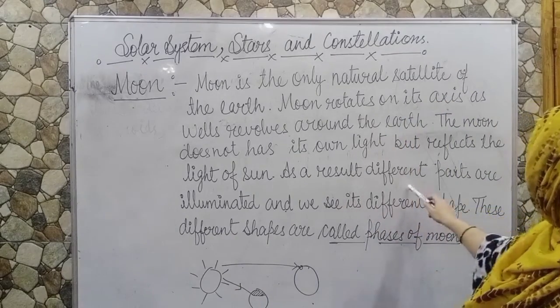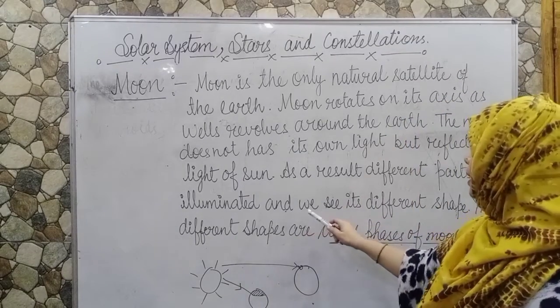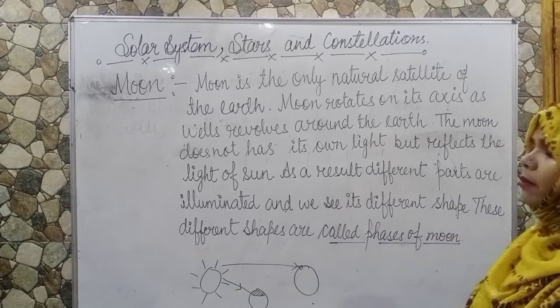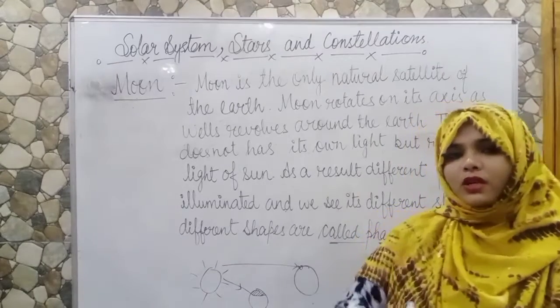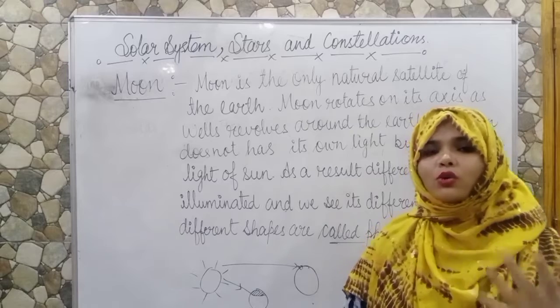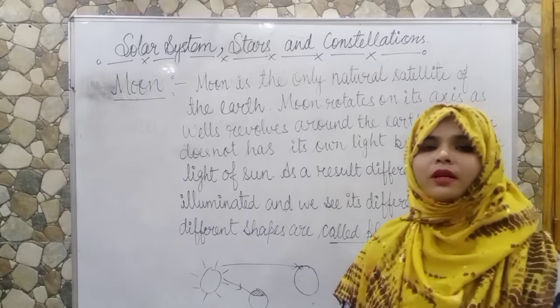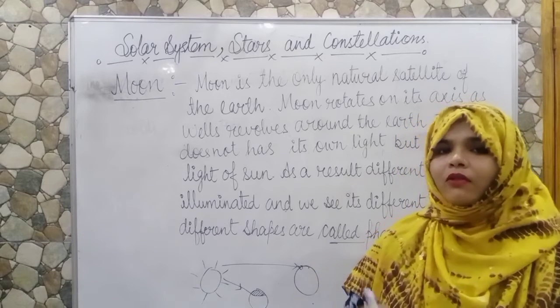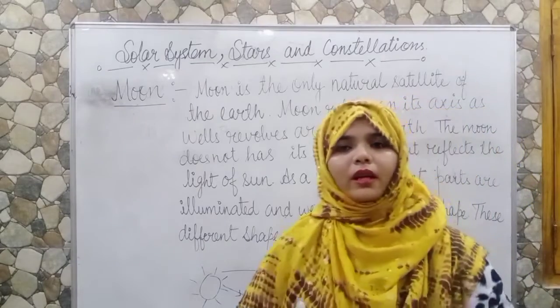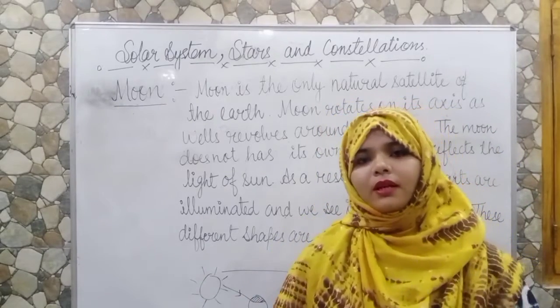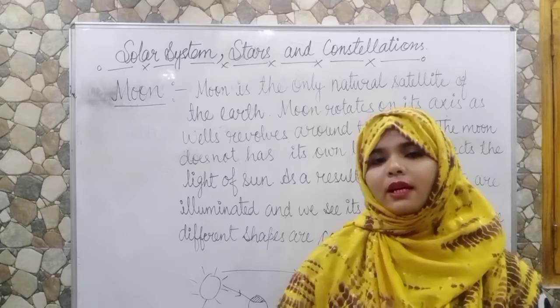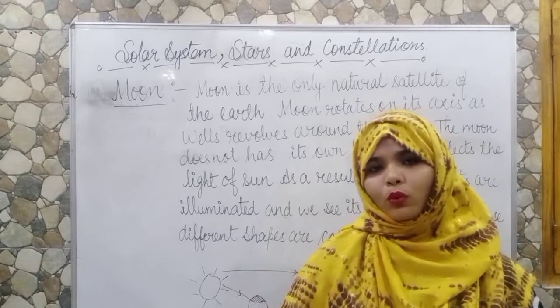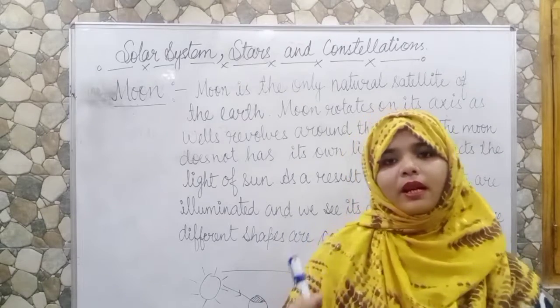As a result, different parts are illuminated and we see its different shapes. You are very familiar with the shape of the moon. There are so many festivals celebrated on the earth by the phases of the moon. The phases of moon means that we can only see that part of the moon which reflects the sunlight towards the earth.